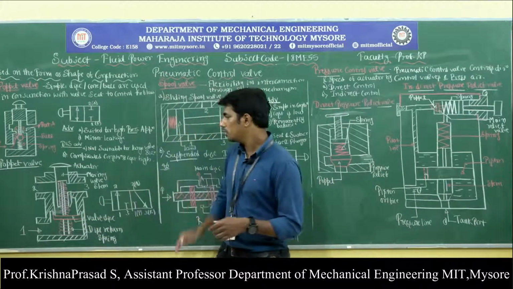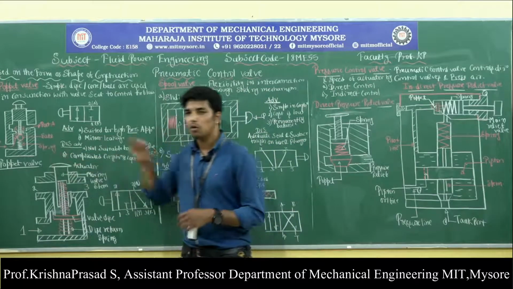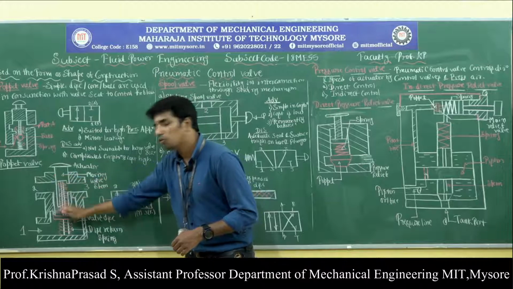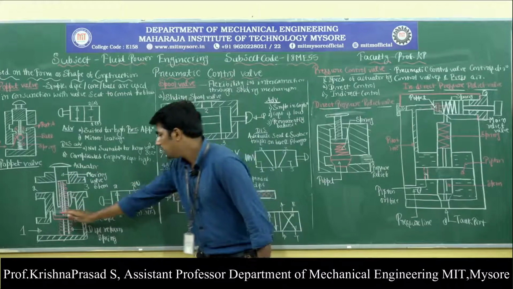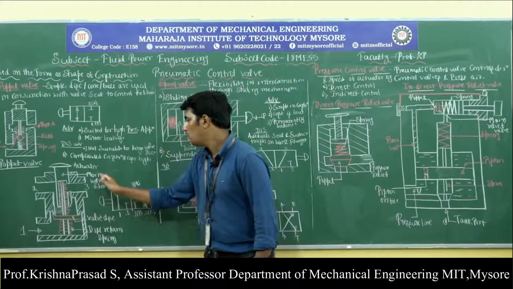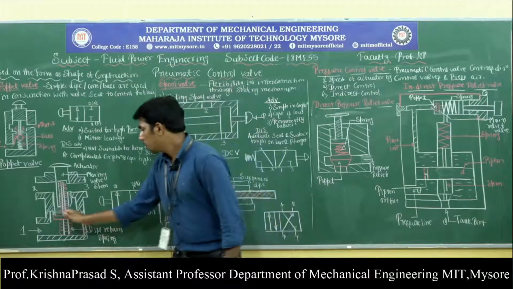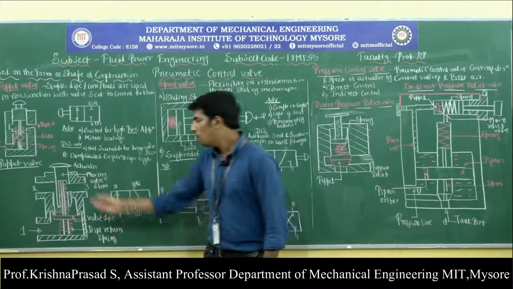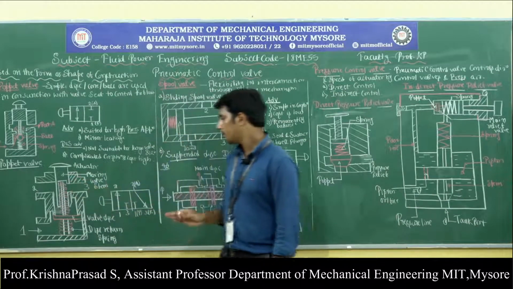So again, the operation: when the push button is pressed, what happens? When the push button is pressed, this valve stem moves downwards, and this causes the disc to move downwards because of the moving valve stem. Then this closes port 3. When this closes port 3, what happens?